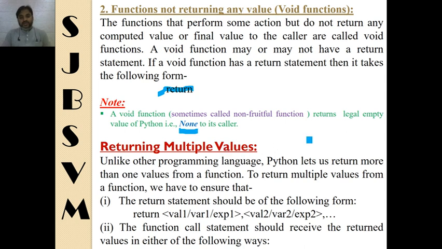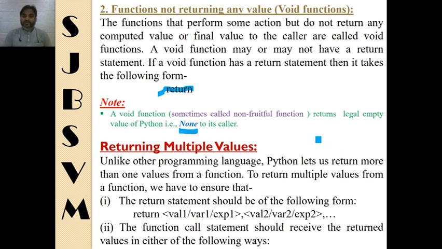Now one more thing is that we can also return multiple values, unlike many other languages which do not provide us with this option. But here in Python we can return multiple values also. If we are going to return multiple values, then the returned values should be separated by commas, and on the receiving end, the function call statement should be assigned a variable which can store multiple values, like a tuple.